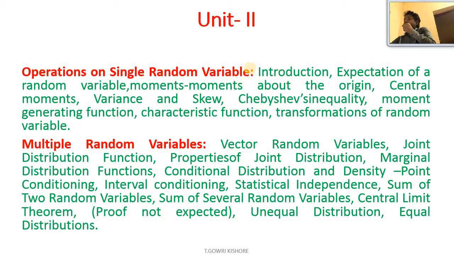Okay, operations on single random variable means in the previous unit we studied the concept of random variable, and in this Unit 2 we are going to apply different operations on the random variables, that is, on a single random variable. And multiple random variable is nothing but extending the concept of random variable from a single random variable to more than one random variable. We are going to apply more than one random variable for an event present in the sample space. That's why you can call this multiple random variables.